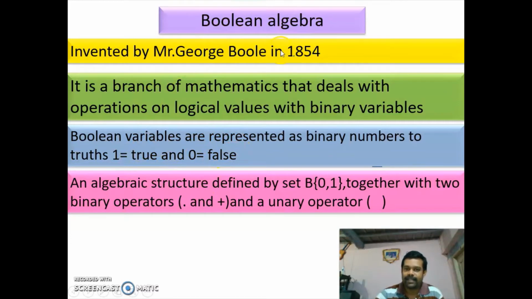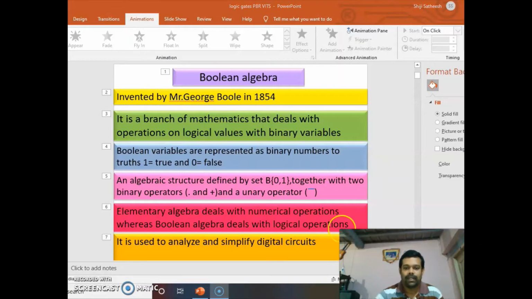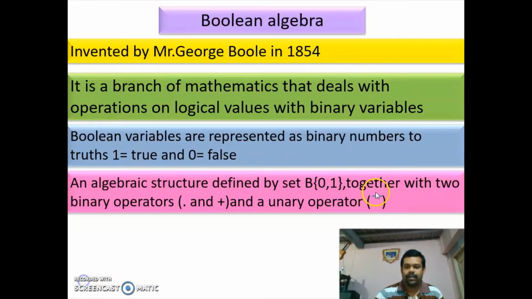This Boolean algebra is an algebraic structure defined by the set 0, 1. So in Boolean algebra, we are using only two numbers, 0 and 1. It is defined by the set B equal to 0, 1 together with two binary operators, AND and OR, and a unary operator, complement. If you put a line over an alphabet or variable, then the meaning of it is complement.